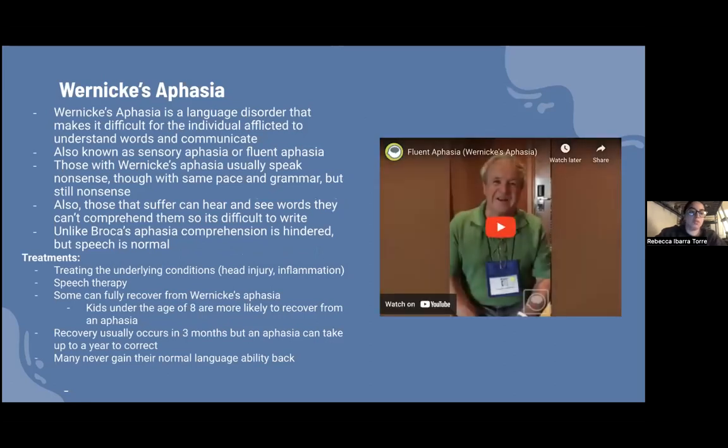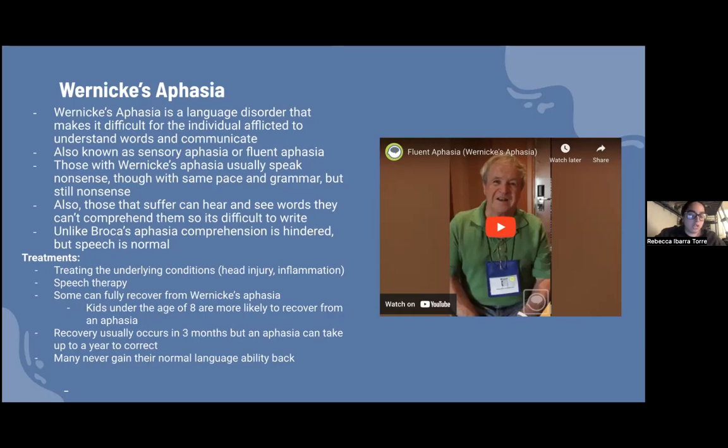So, Wernicke's aphasia. Wernicke's aphasia is a language disorder that makes it difficult for individuals afflicted to understand words and communicate. It's also known as a sensory aphasia or fluent aphasia. Those with Wernicke's aphasia usually speak nonsense, though with the same pace and grammar, but it's still nonsense. Also, those that suffer can hear and see words, but they can't comprehend them, so it's difficult for them to write. And unlike Broca's aphasia, comprehension is hindered, but speech is normal.